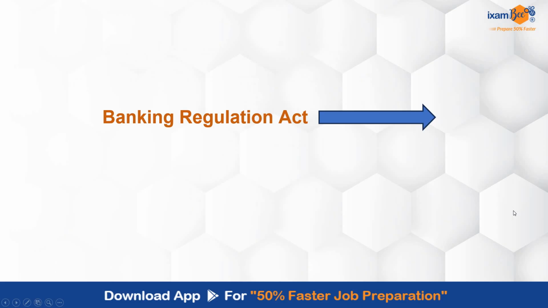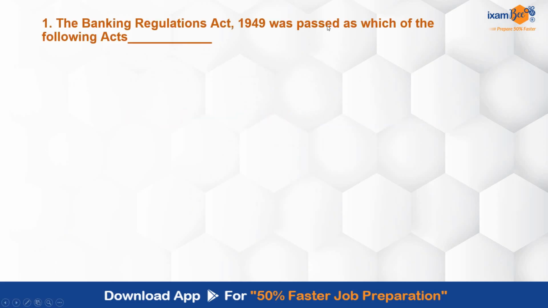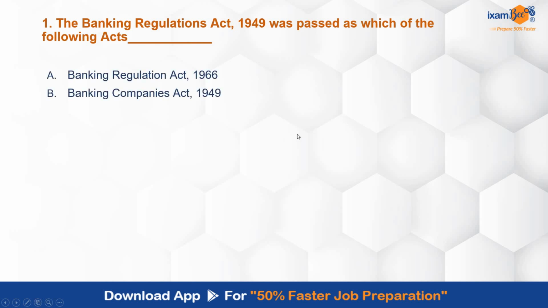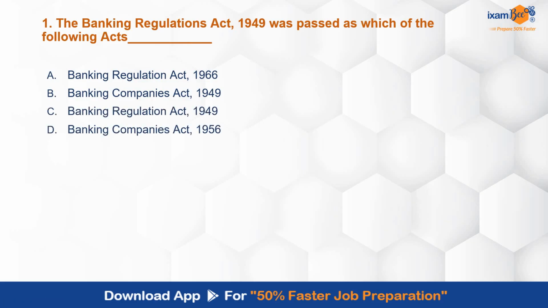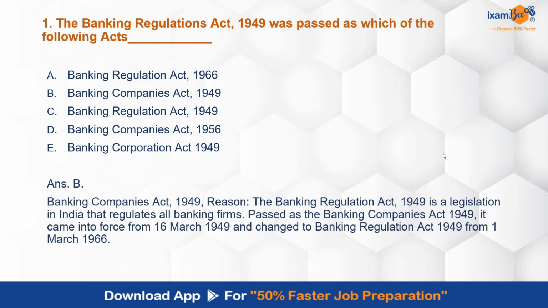Today we are taking up Banking Regulation Act. The Banking Regulations Act 1949 was passed as which of the following acts? Banking Regulation Act 1966, Banking Companies Act 1949, Banking Regulation Act 1949, Banking Companies Act 1956, Banking Corporation Act 1949. So how it was passed? Now this is a jumbly question, but this is different for this act. सारे acts जिस तरीके से pass होते हैं, this act was not like it. It was passed as Banking Companies Act 1949. Later on it got converted or changed to Banking Regulation Act in 1966.